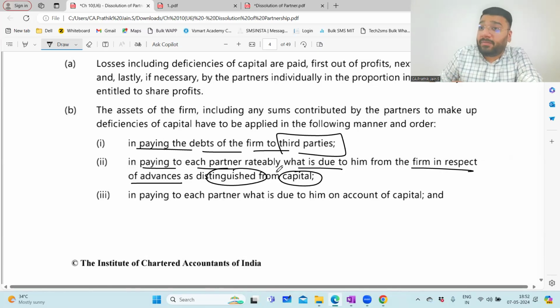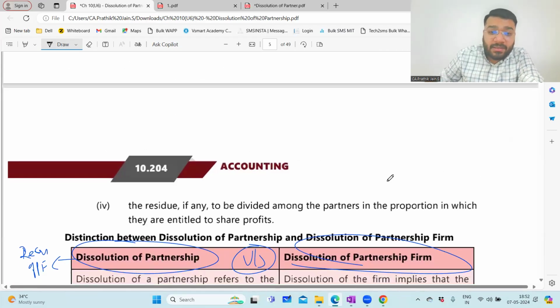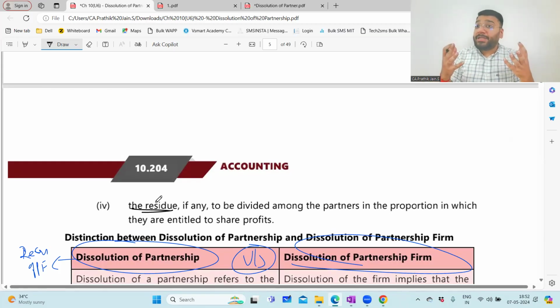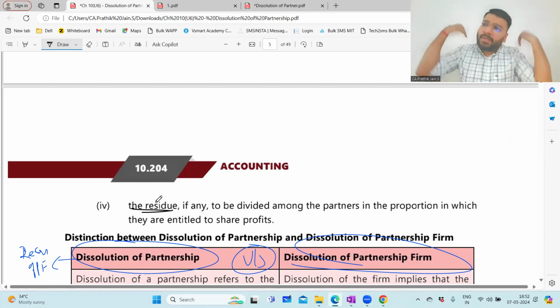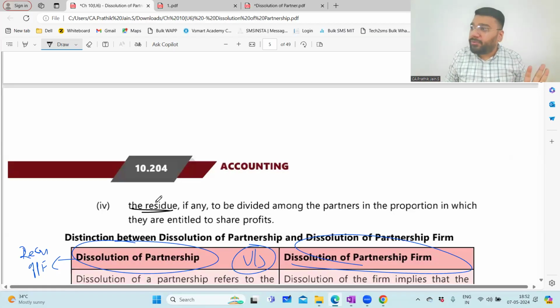If the person has given money, which is nothing but a loan amount, you have to pay him first. Then whatever money belongs to the owners in the form of capital, you pay that. Even after settling their capital, if extra money is left over, then you distribute it in their profit sharing ratio. Any residue means extra over and above the capital, which means the assets in your balance sheet, you have sold them and got a lot of money over and above the asset value. That is called extra money that you distribute in the profit sharing ratio.